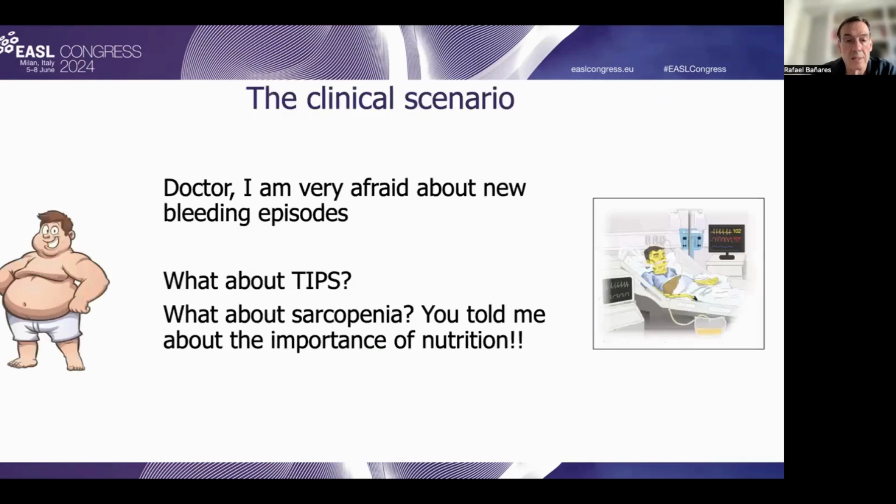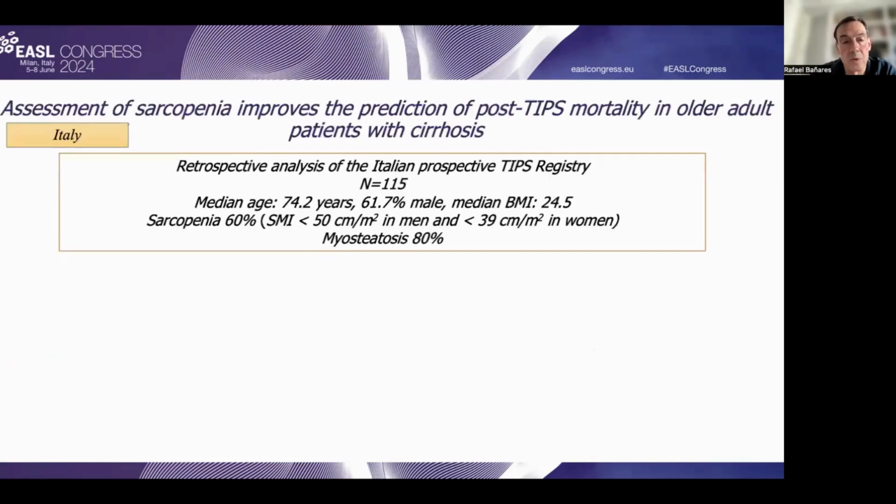patients. The second study is related to the issue of sarcopenia, and the patient asked us about the presence of sarcopenia. All of us are dealing with the problem of nutrition in patients with advanced liver disease. And in this context, a recent registry study from Italy retrospectively analyzed a highly relevant cohort of 100 patients that received TIPS, analyzing specifically